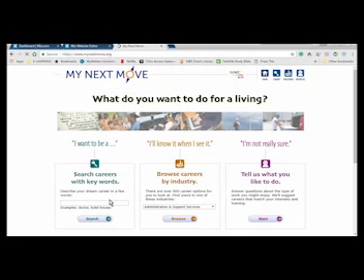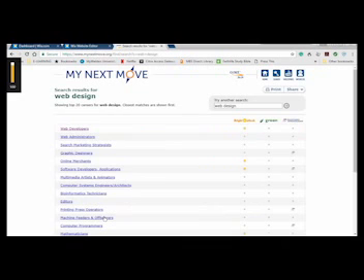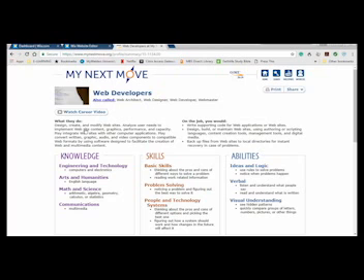On our list, we are now going to select one of our careers by clicking on the position. Our next page reveals a wealth of information relative to our career choice. The first thing we see is a description of what a web developer does and what the expectations would be for a person in that position on the job.